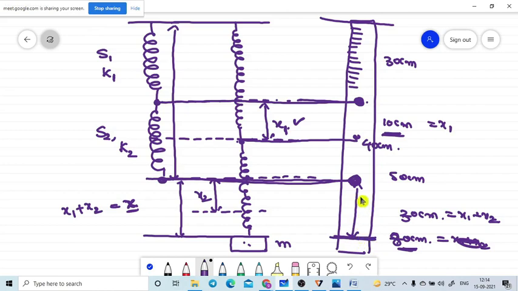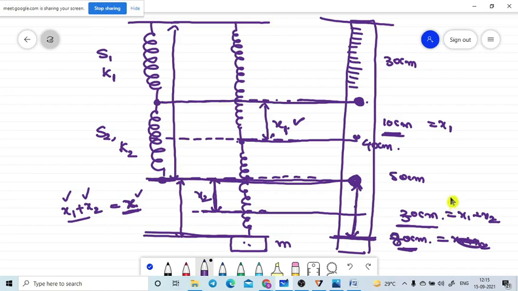Then you can easily get this length. This length is nothing but the extension due to the two springs, because we are moving from bottom level to bottom level. That extension to the two springs is equal to the first spring extension plus the second spring extension. We will get the x value, the extension due to the two springs, equal to 30 centimeter. How will we get only the extension of the second spring? That means x1 plus x2. If we subtract x1 once again, you will get the extension of the second spring.